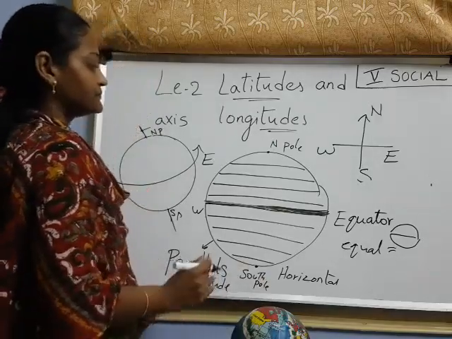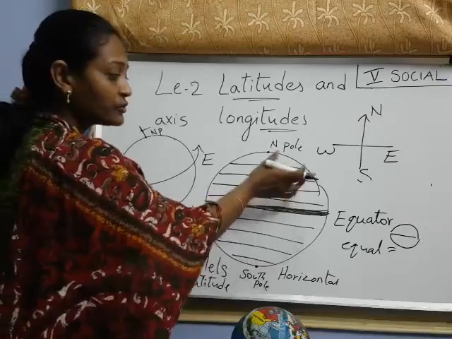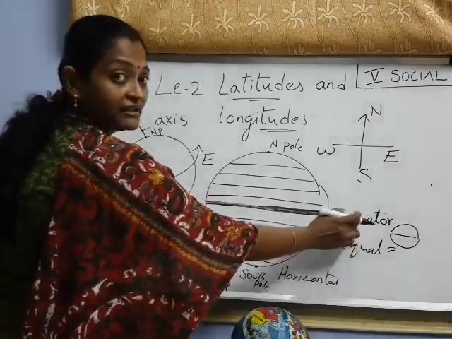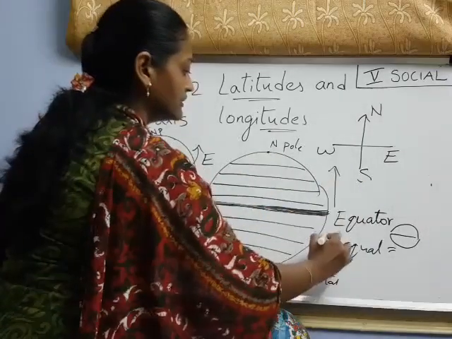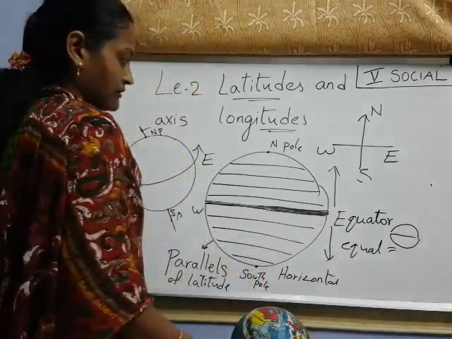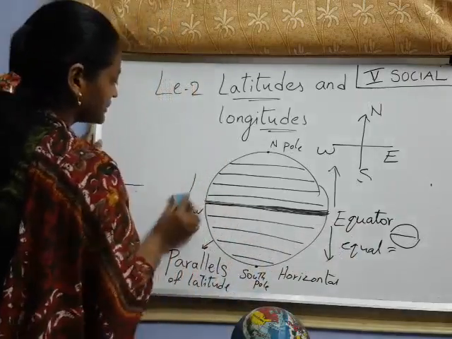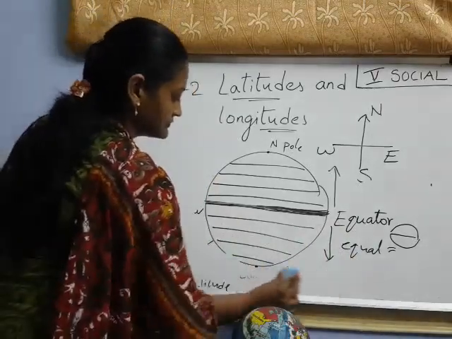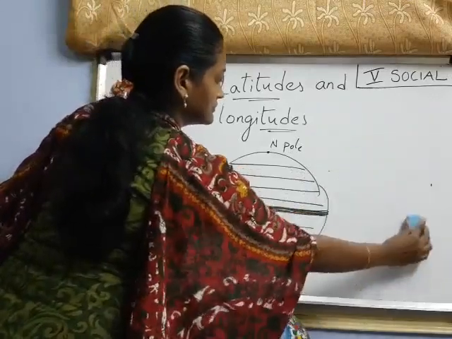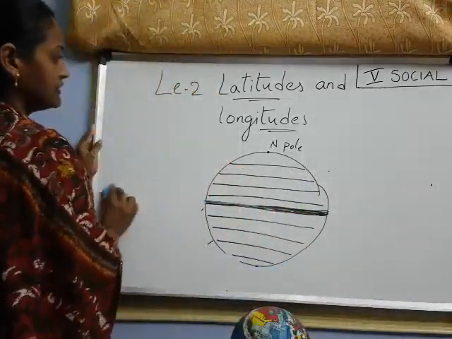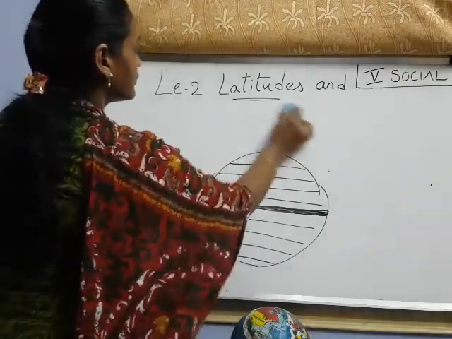Now see, the earth is equally divided into two equal halves with the line equator. This half, from here to here, and again from here to here. Look here, children. What I said to you: today we will talk only about latitudes.